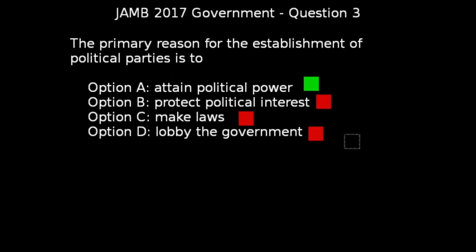Now, the main purpose of political parties is to join people who hold similar points of view, and it is to attain political power. Why? Because the main purpose of political parties is to join people who hold similar points of view about the government, and this group of people work together to influence the government by having its members elected to a government position. Now the answer, like I said earlier, is option A, which is to attain political power.